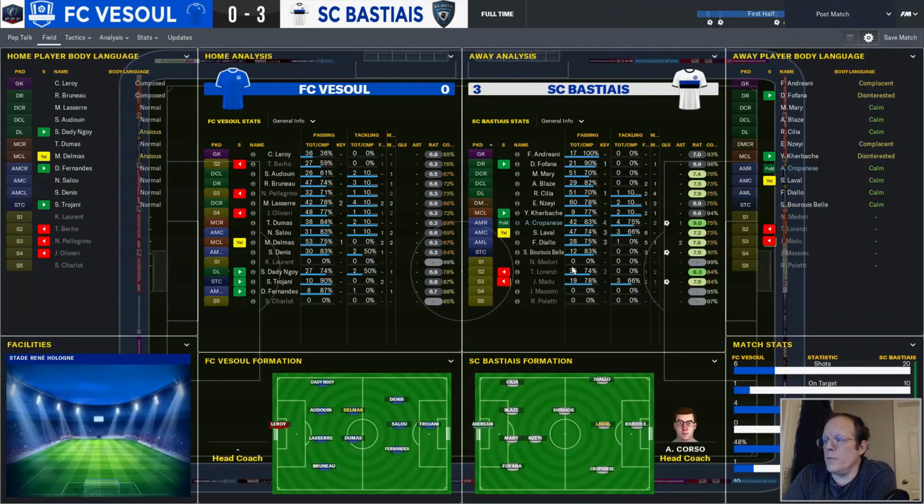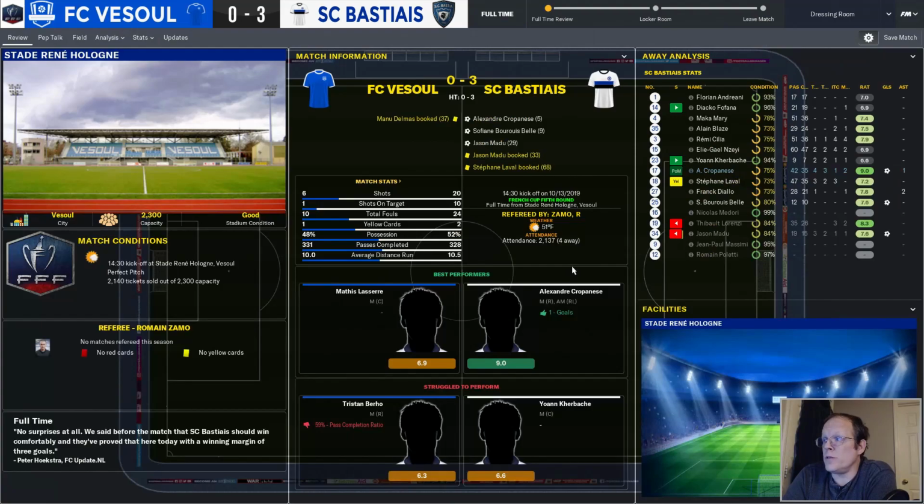That was a solid performance, especially by a team that was mostly youngsters. Of course, the 2 goals in the first 10 minutes probably put them on the back foot. That said, though, it was still a solid game for us. 20 shots, 10 on target, 24 total fouls. I got to look at that. Everybody had a solid game. Karbache was the only one who was sub 6.7, but he came on as a 60th minute sub.